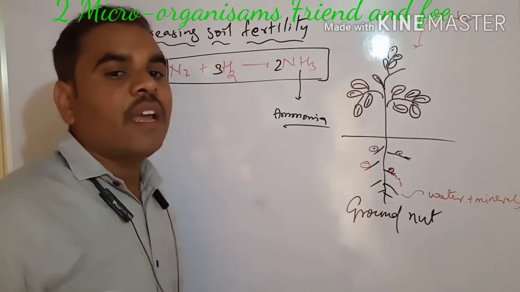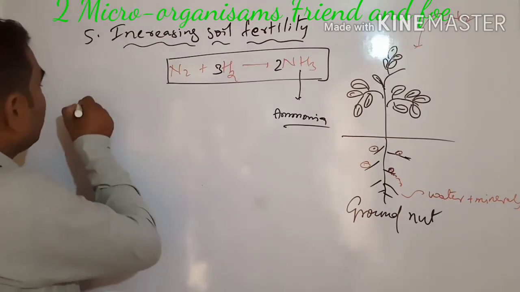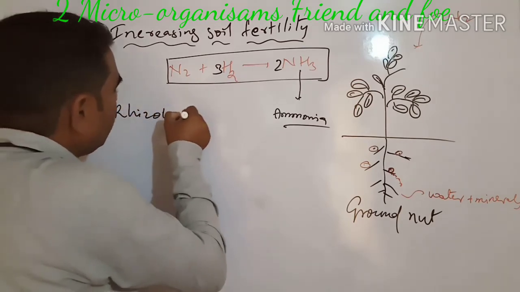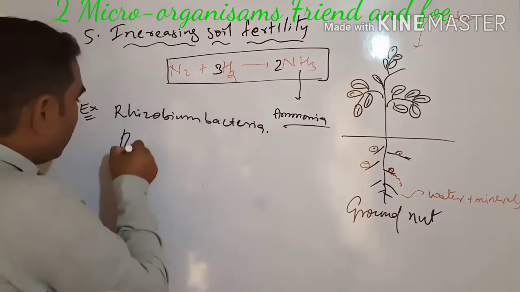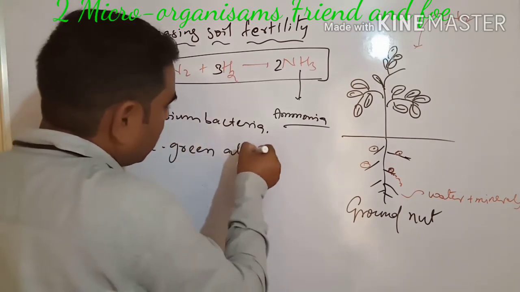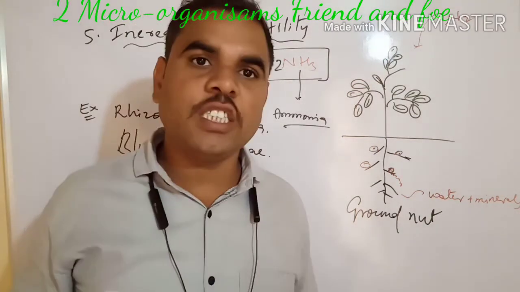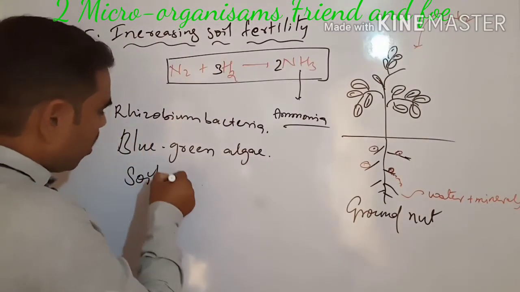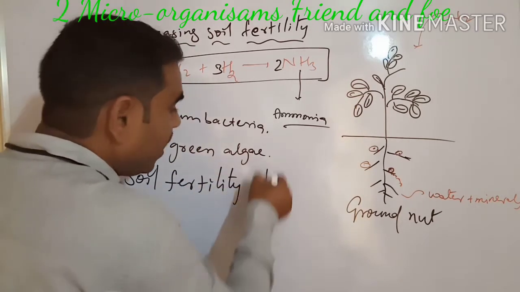See this slide. It is blue-green algae also. For example, Rhizobium bacteria and blue-green algae help in nitrogen fixation, and our soil fertility will be increasing.